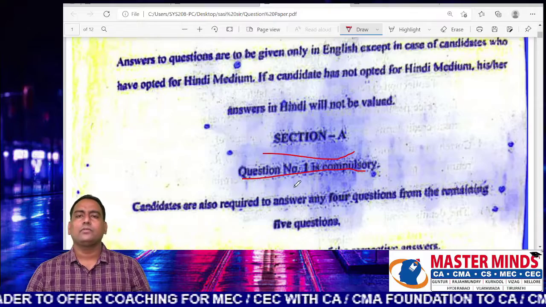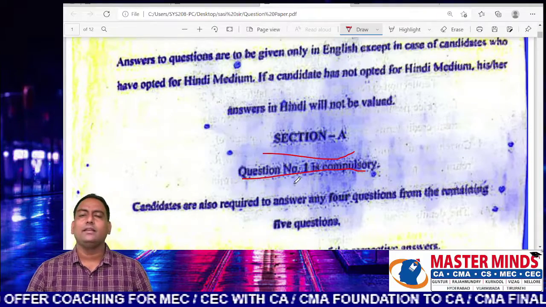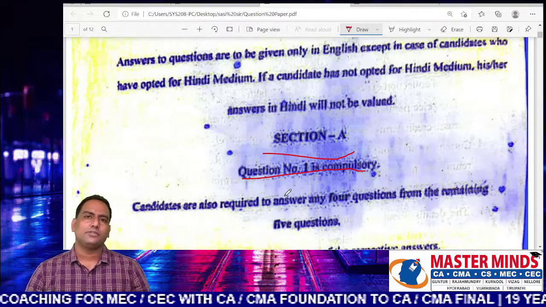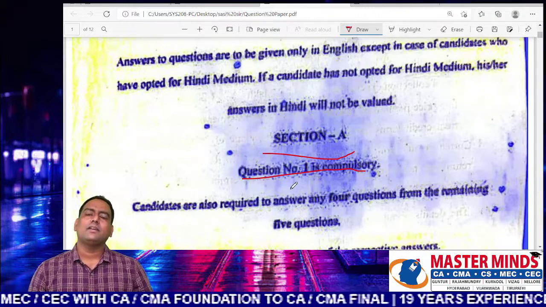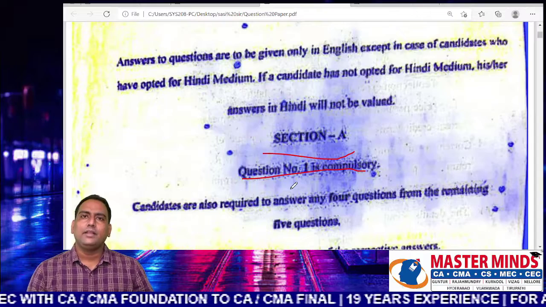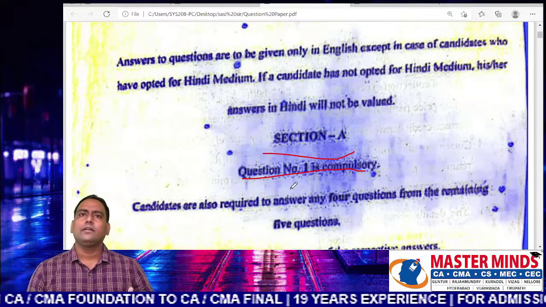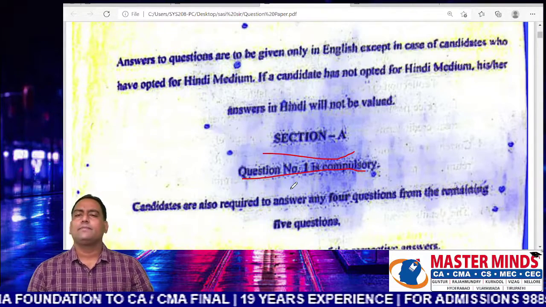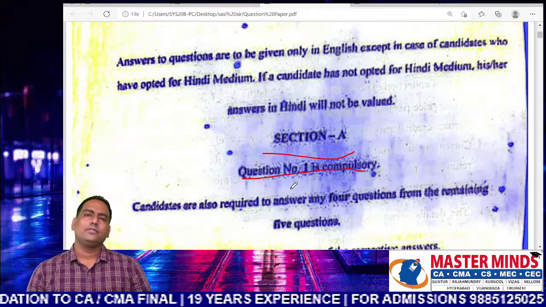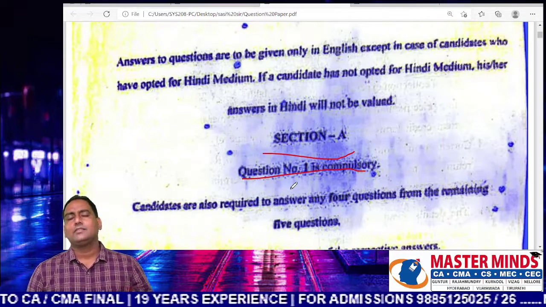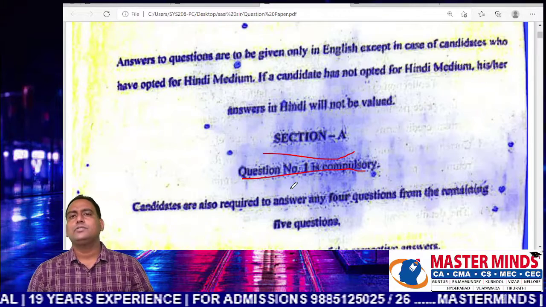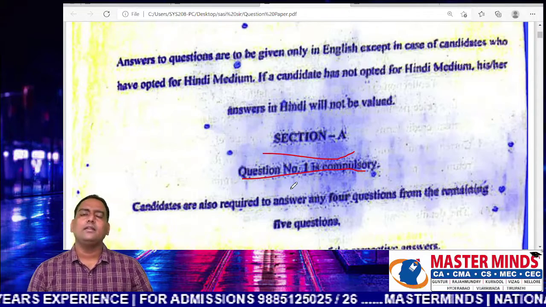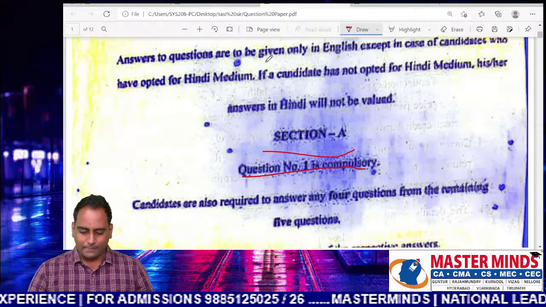Out of 6, question number 1 is compulsory, having 4 internal questions, and question number 6 is completely on theory. So there are 3 theory questions. The first and second carry 4 marks and the third carries 2 marks. In fact, for the third question, you have an internal choice.